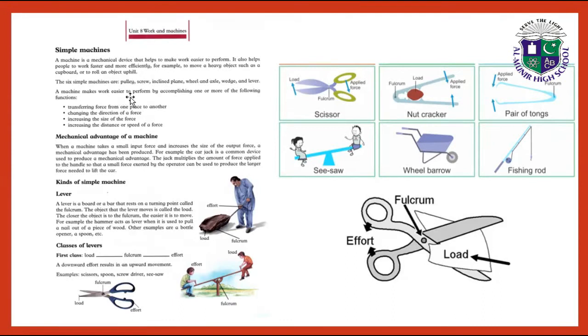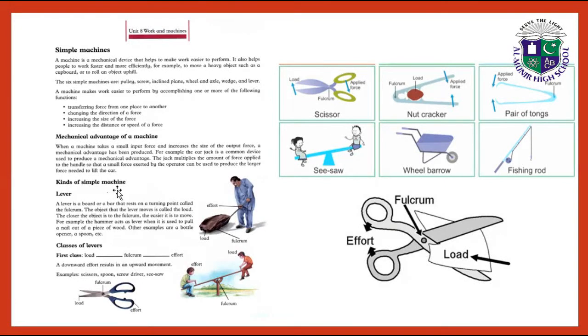A machine makes work easier to perform by accomplishing one or more of the following functions. Mechanical advantage of a machine. When a machine takes a small input force and increases the size of the output force, a mechanical advantage has been produced. For example, the car jack is a common device used to produce a mechanical advantage. The jack multiplies the amount of force applied to the handle so that a small force exerted by the operator can be used to produce the larger force needed to lift the car.